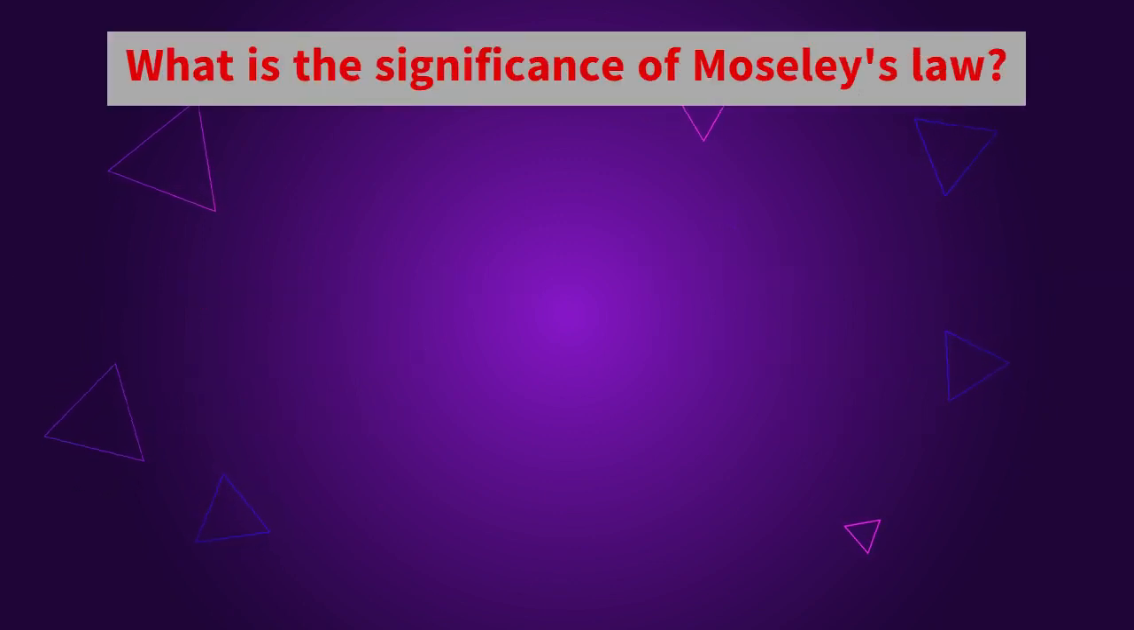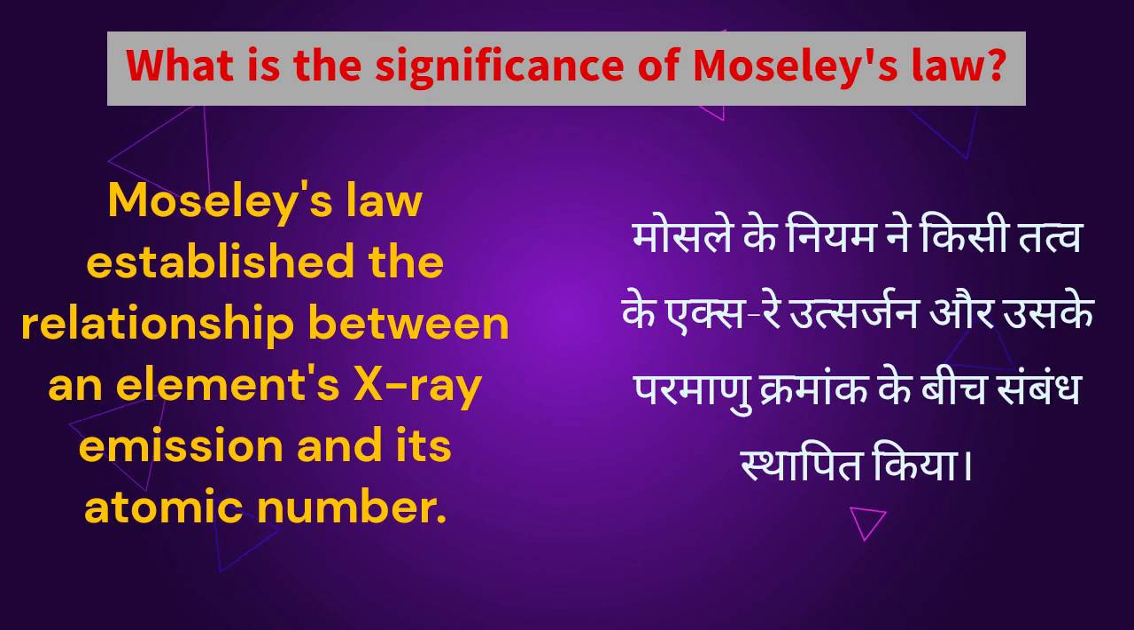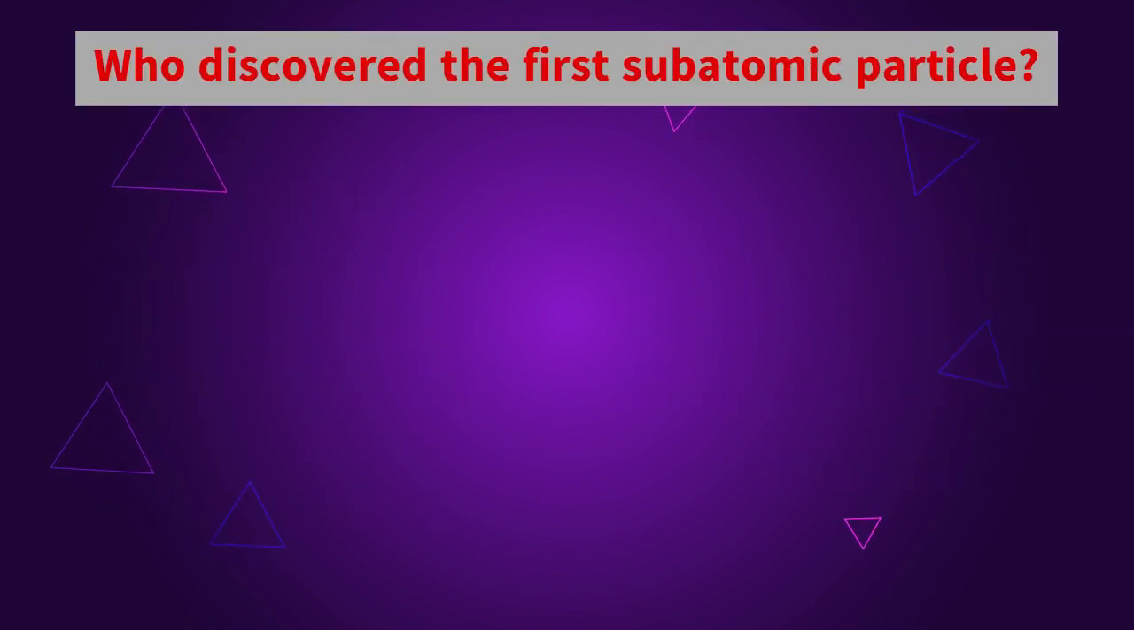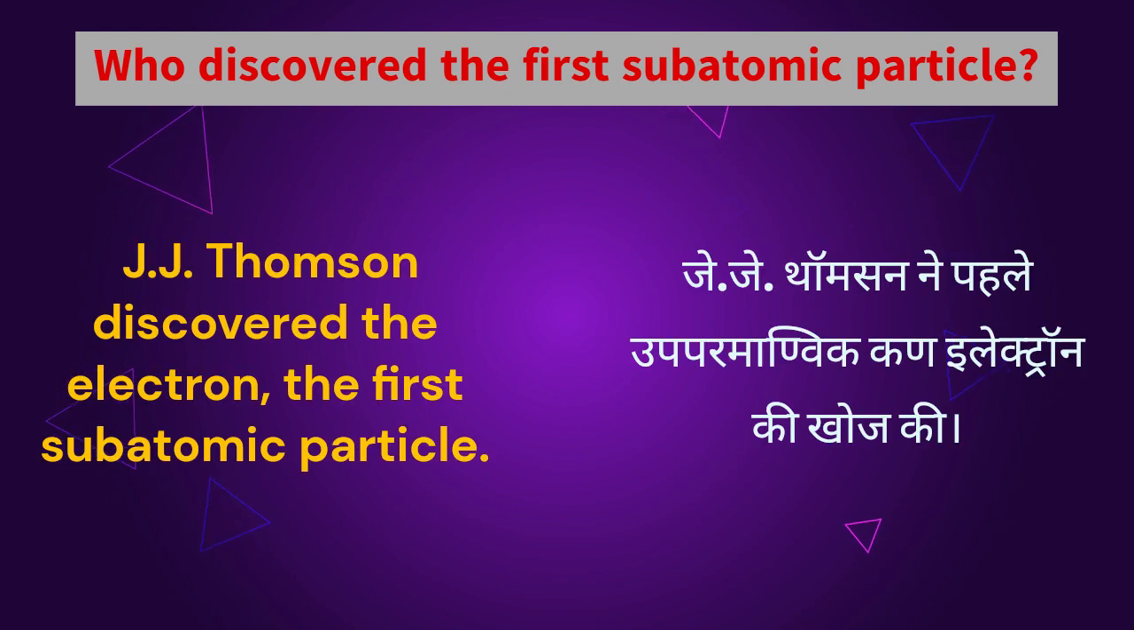What is the significance of Moseley's law? Moseley's law established the relationship between an element's X-ray emission and its atomic number. Who discovered the first subatomic particle? J.J. Thomson discovered the electron, the first subatomic particle.